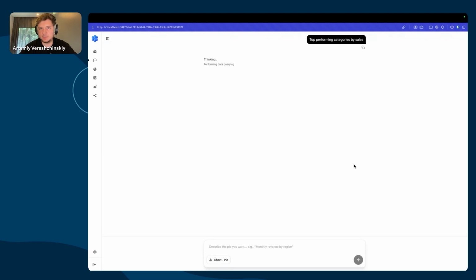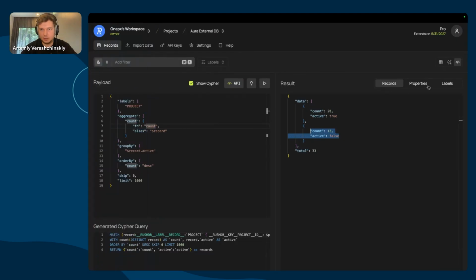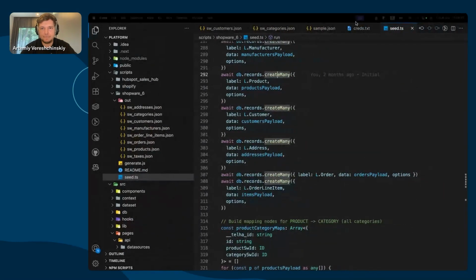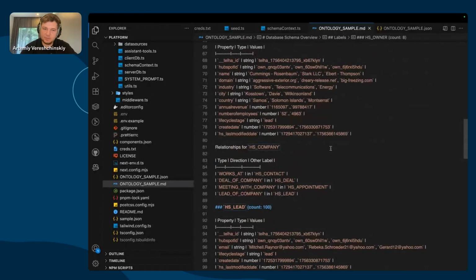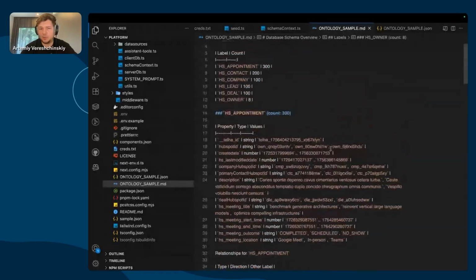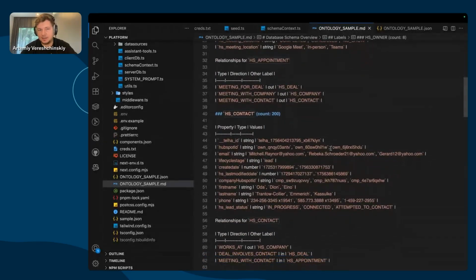The agent behind the scenes relies on some tools RushDB provides to search properties, to search labels, to build dynamic ontologies like this. So behind the scenes, this ontology example is for HubSpot data actually, but the idea is the same.